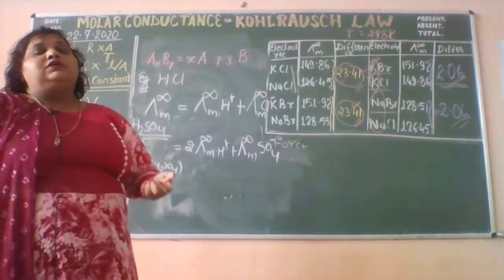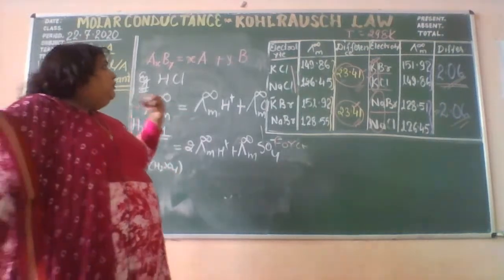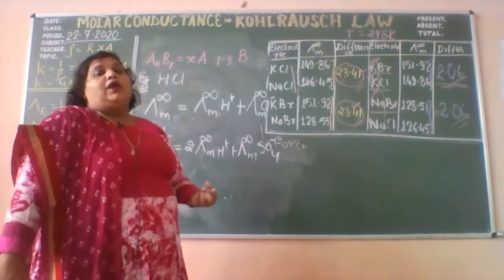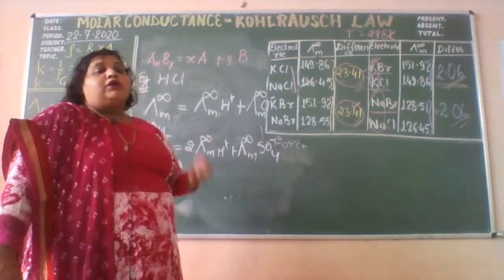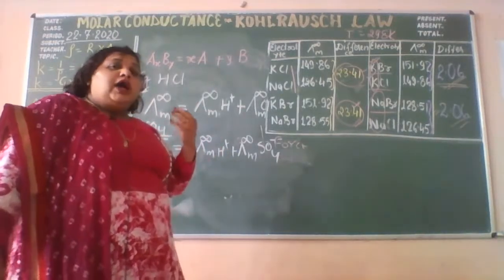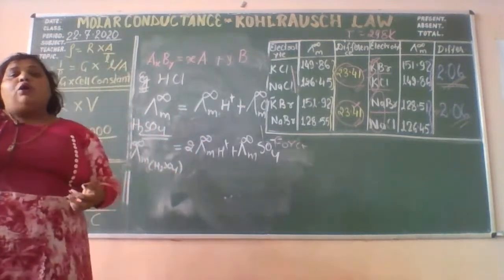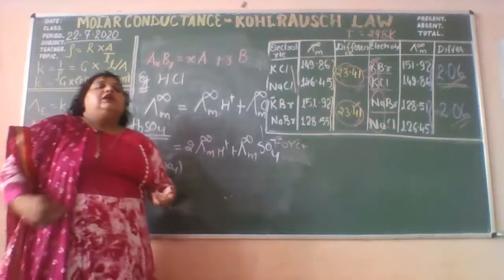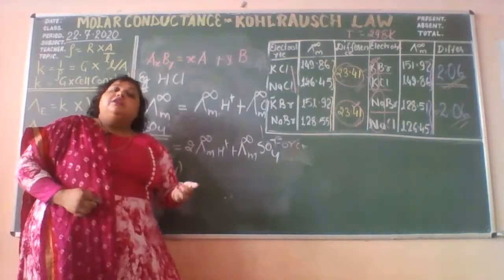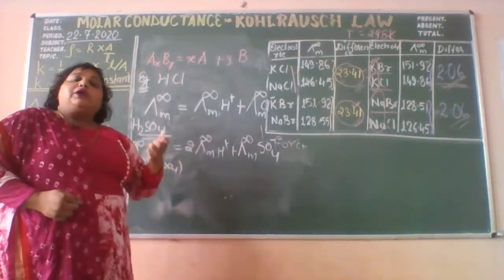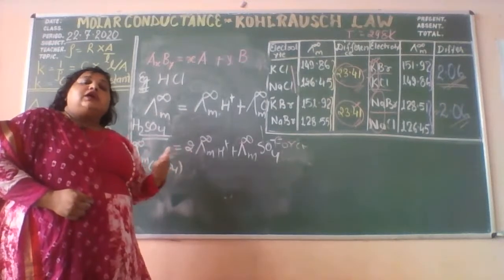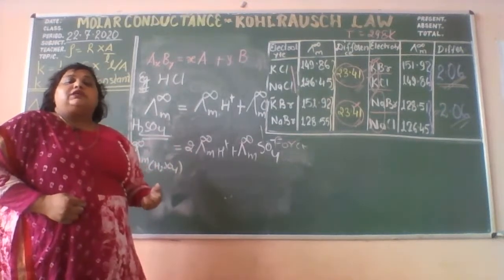And my dear students, the importance, the beauty of Kohlrausch's law is for calculation. Its application part is very, very important here. Strong electrolytes, since they ionize easily, you can calculate their conductance by the experimental setup.